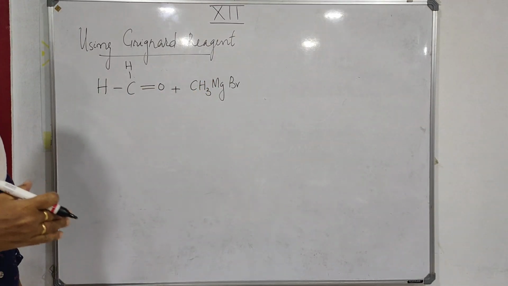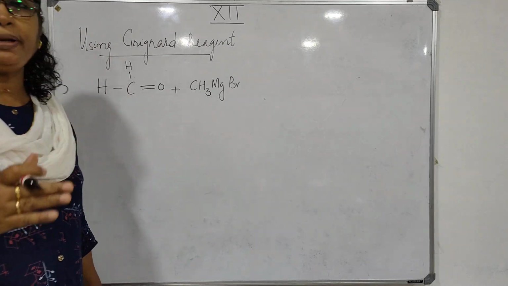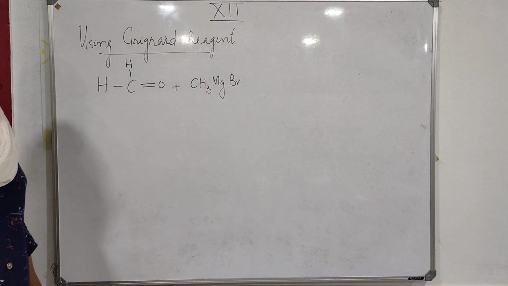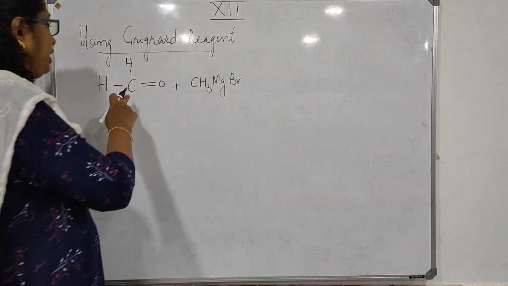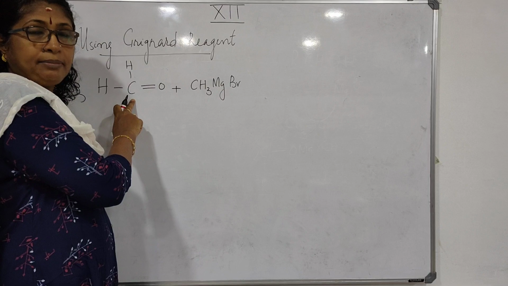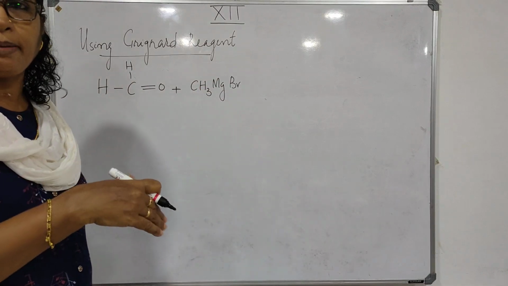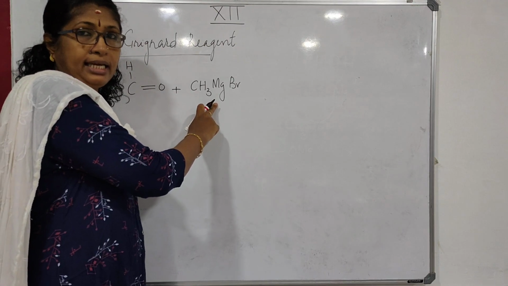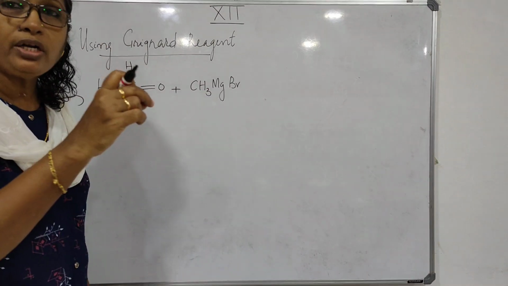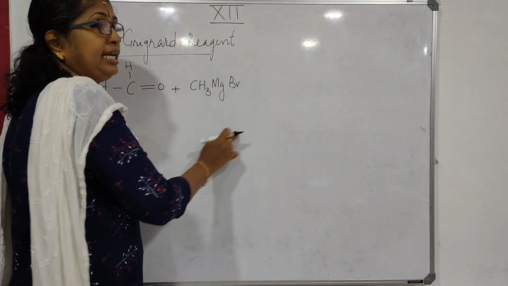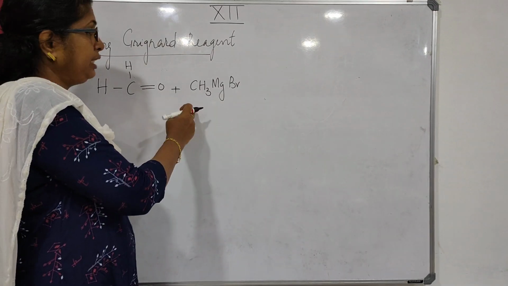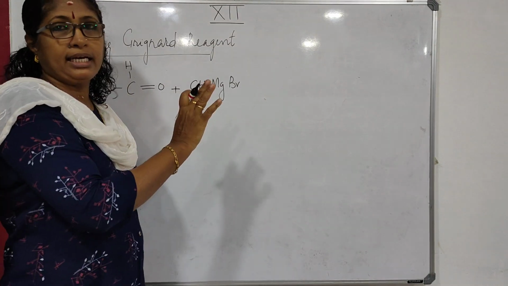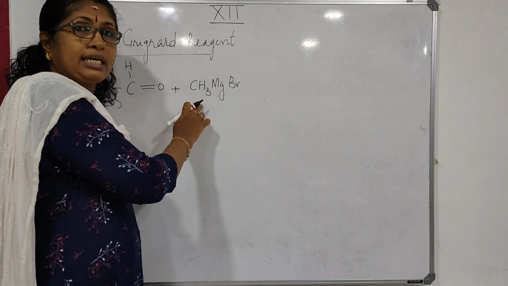Suppose you want to convert formaldehyde to butanol. Butanol has 4 carbon atoms, and formaldehyde has only 1 carbon atom, so we have to add 3 more carbon atoms. So you use an alkyl group which has 3 carbon atoms. Depending on the question, you select the corresponding Grignard reagent. You can change this alkyl group.